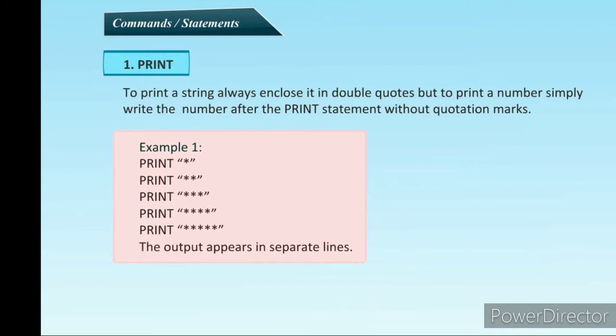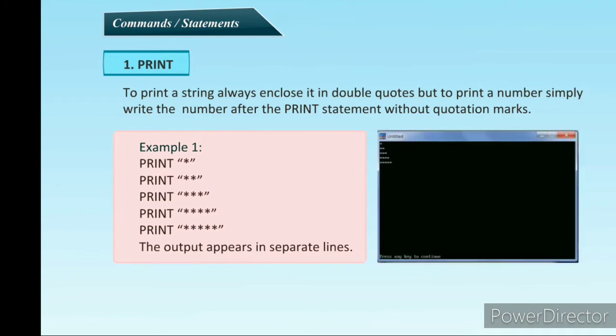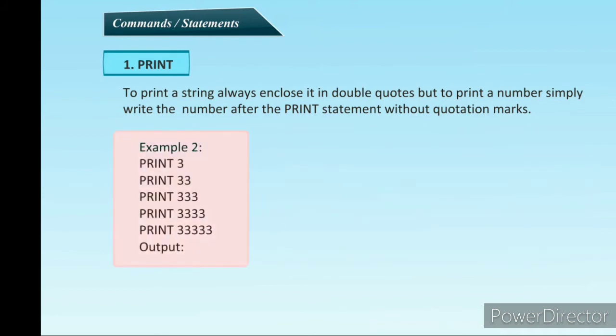The output appears in separate lines. Here you can see the output on the black screen. For example, if you want to print a numerical number, say 333, when you see the output, it will be like a pyramid of 3.